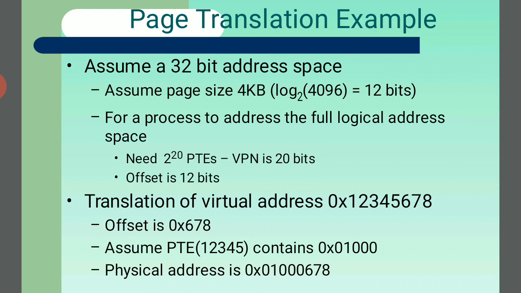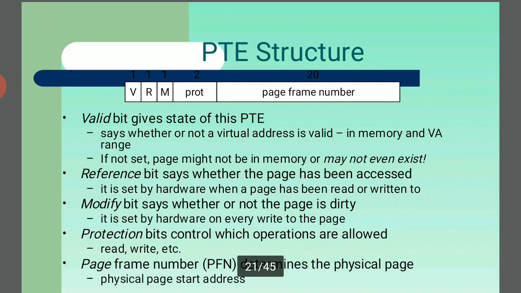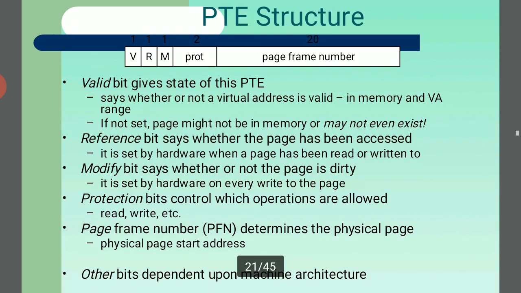So for the process to address the full logical address space, the translation of the virtual address is 0x12345678, and the offset is 0x678. Assume the PT at 0x12345 contains 0x01000, and the physical address is 0x01000678. This is the page translation example. And now the PTE structure. So how is the PTE structure?